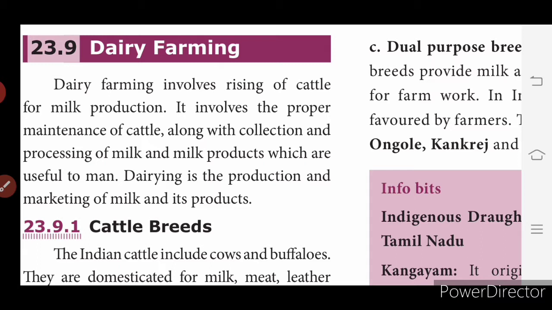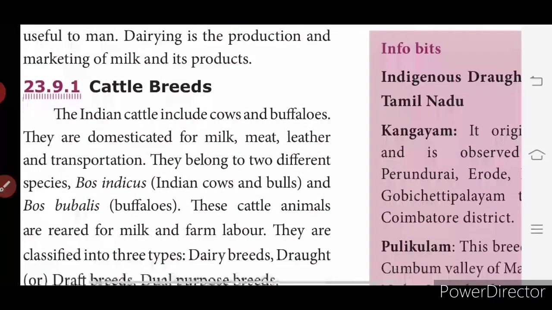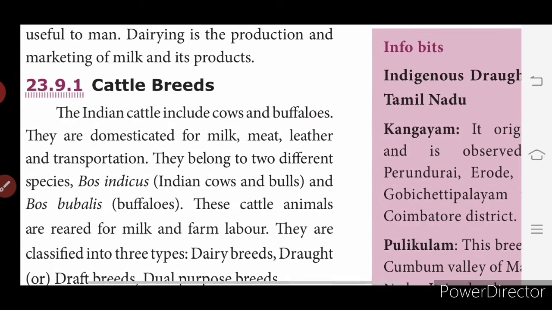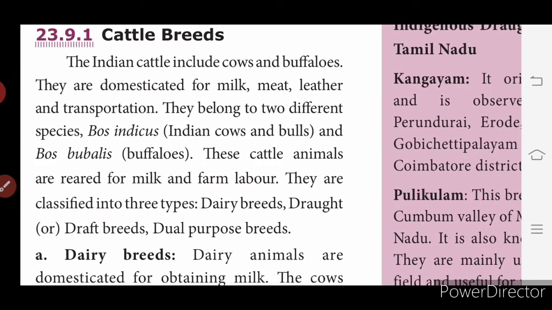So first we are going to see about cattle products. You all know very well how dairy farming is done. You would have studied it in the lower class. So we will just have a glance at it.